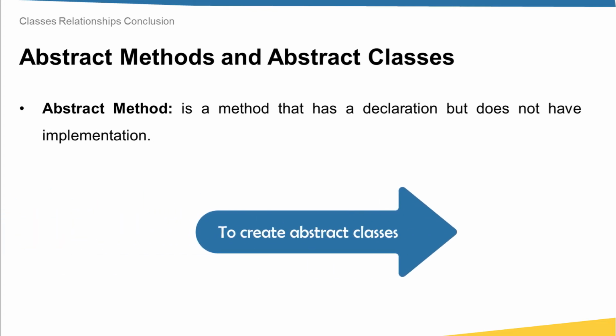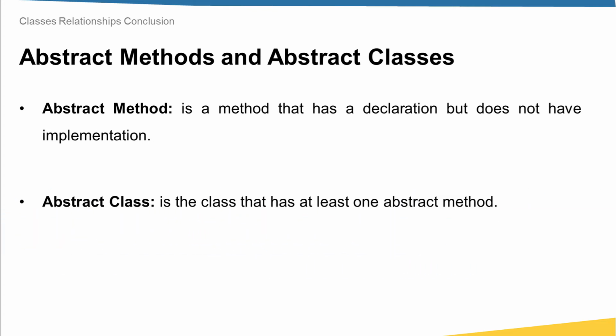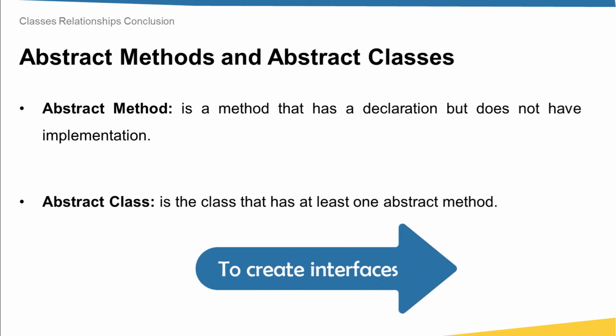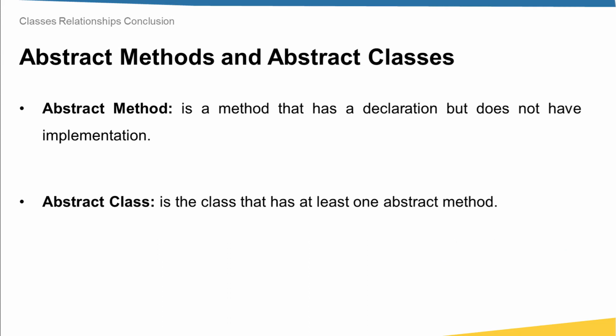Also, in this section, we've learned about abstract methods and abstract classes. An abstract method is just a simple method that has a declaration, but it doesn't have any implementation. If you ask why we need abstract methods, simply to create abstract classes. We say that a class is abstract if it has at least one abstract method. And if you ask why we need abstract classes, simply in Python we create abstract classes in order to create interfaces, which are templates for other classes.